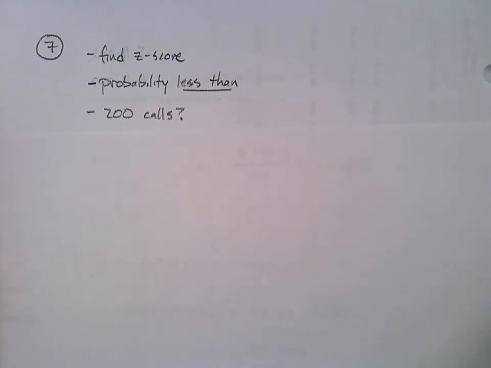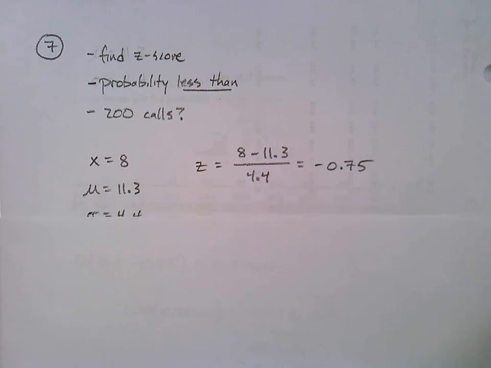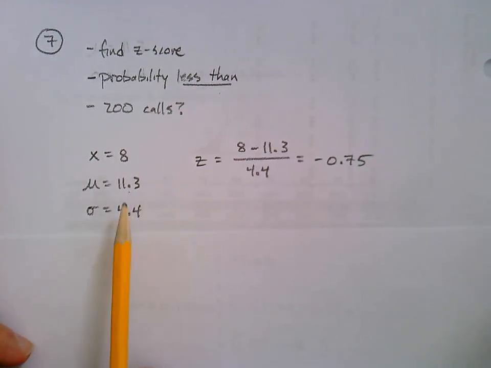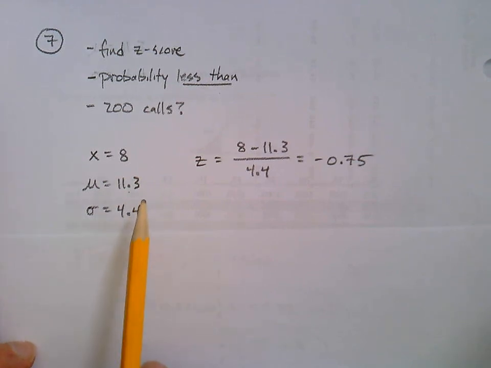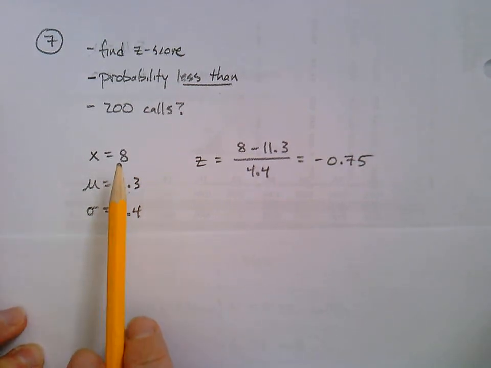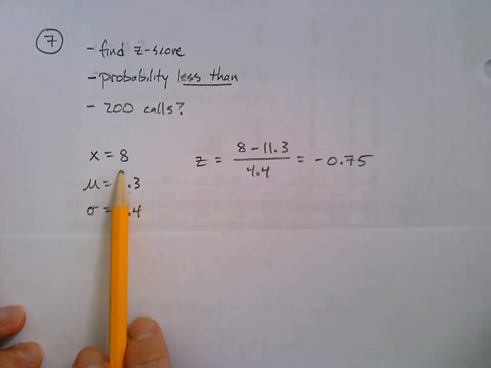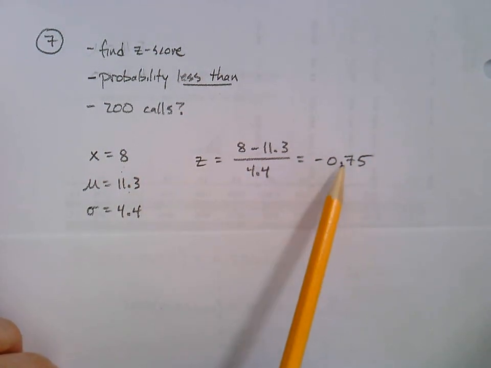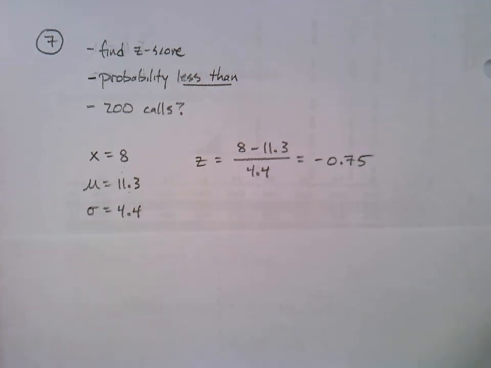Okay, first up, let's find our z-score. And I'm just going to show this whole thing, right? So they tell us the average, they tell us the standard deviation. In the end, when they ask about 8 minutes, that's got to be our x. That's the number of minutes in question. And so we will put all of those in and get a z-score. Comes out pretty clean, actually, negative 0.75. Turns out you didn't have to round that one. It is what it is. Okay, so there's your z-score.